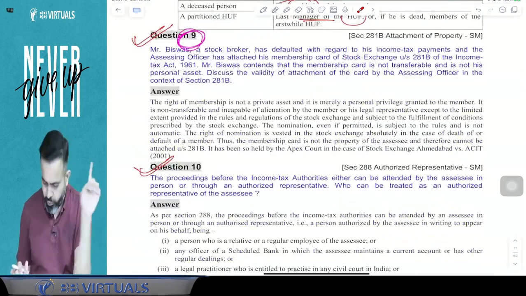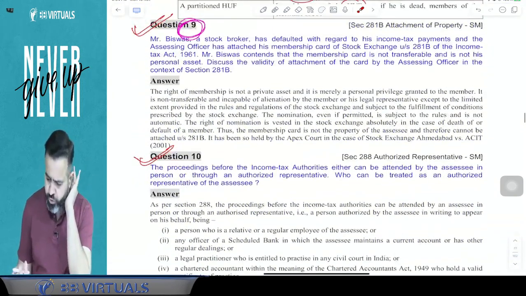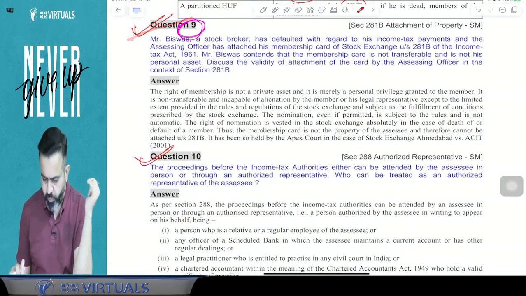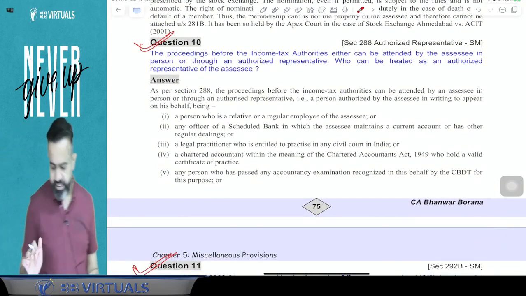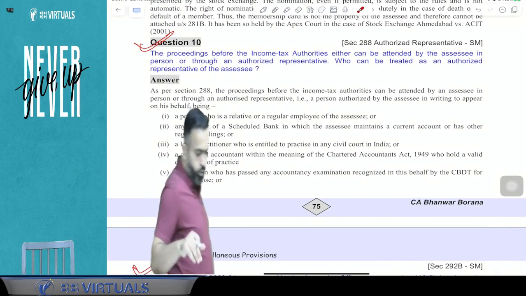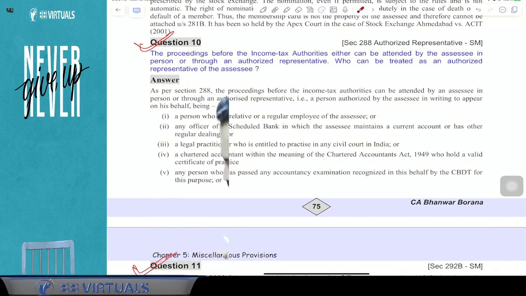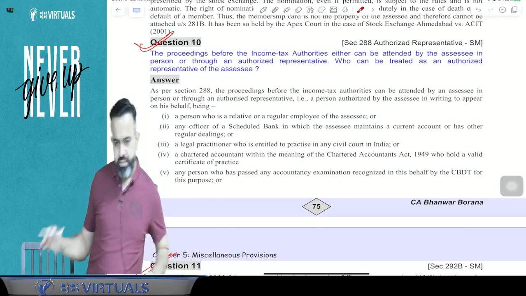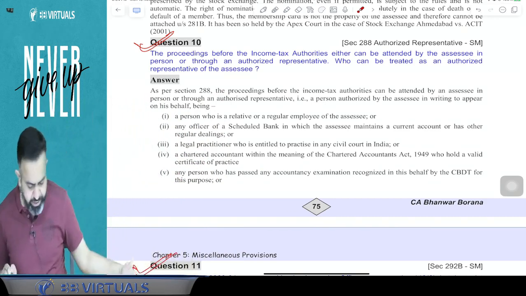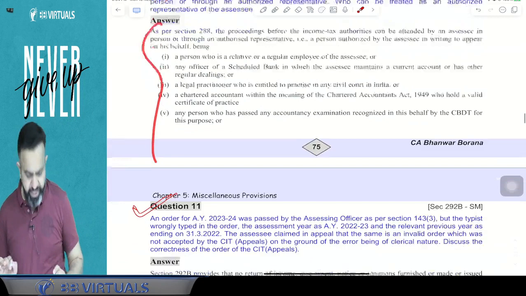But I have not covered it in the concept book. After that, question number 9 is related to attachment of property. I think you did it. Question number 10 is related to authorized representative, a concept we did today. In case of an authorized representative, a chartered accountant or your employee or bank manager can be your authorized representative. So this is question number 10.